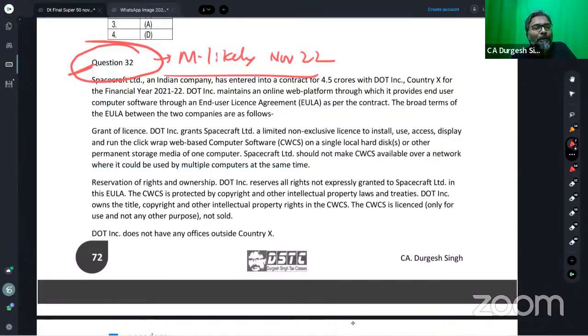The income tax law, students, has defined this as pay. This is the definition of royalty.